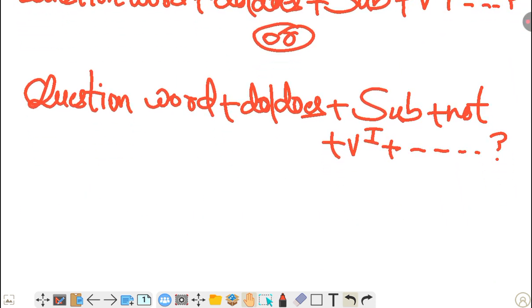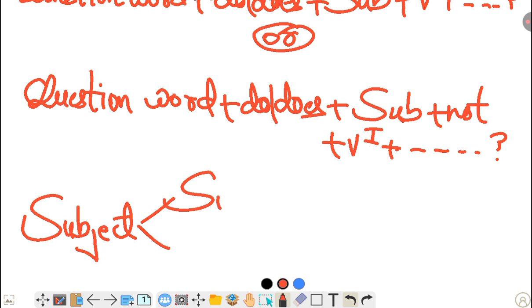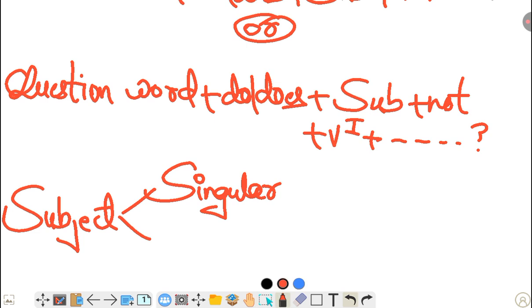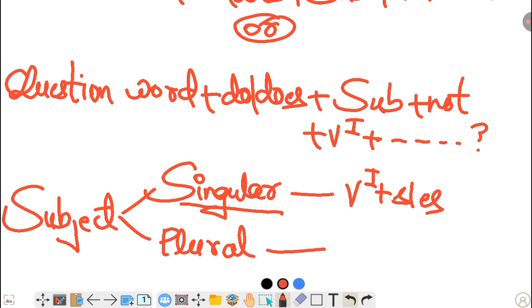So these are the structures of present indefinite tense. And now my dear friends, one more thing that you have to notice: the subject. When the subject is singular, very simple thing. Singular means something that represents one thing, one person, one animal, etc. Something that is one, that is singular. So with a singular subject, like he, she, it, or any name, we use the first form of verb plus s or es.